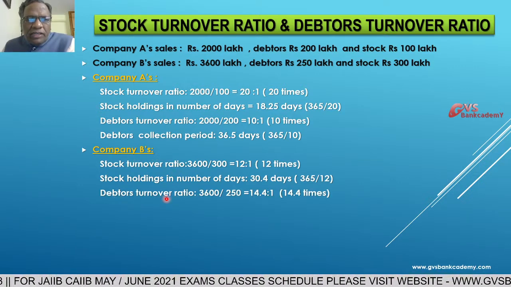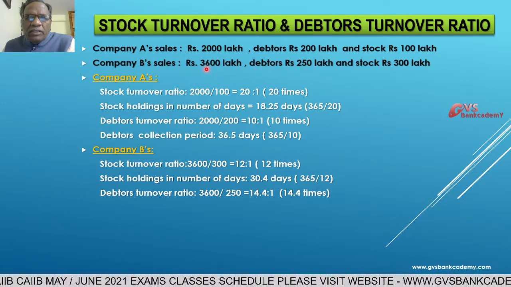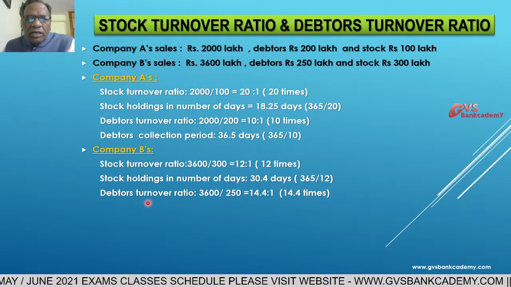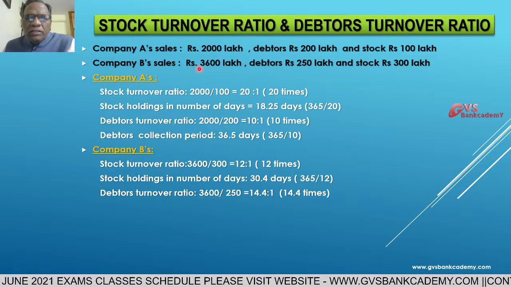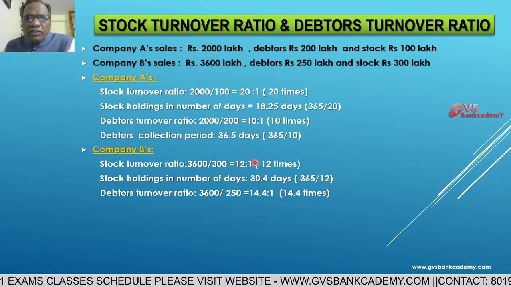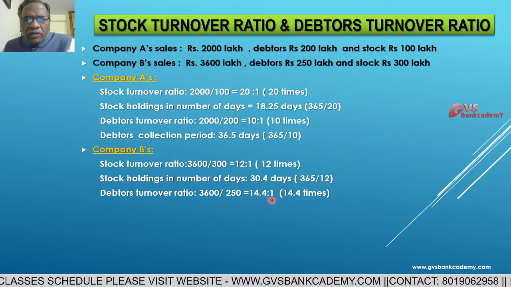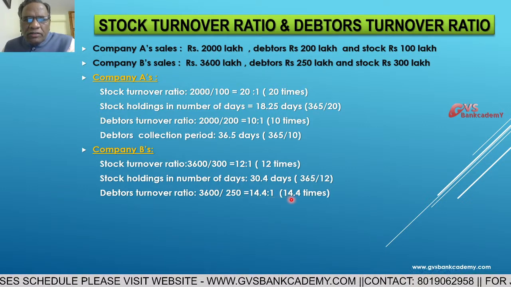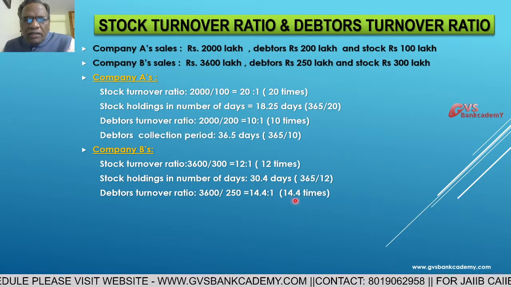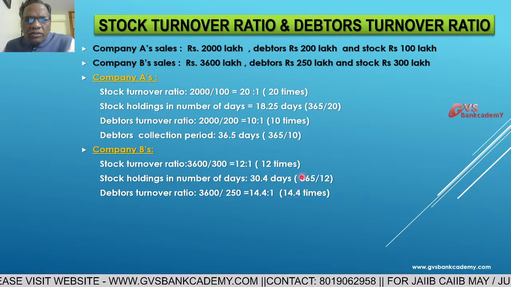Debtors turnover ratio, debtors credit sales turnover ratio. Debtors are 250 lakhs. Total sales are 3600 lakhs. Debtors credit sales turnover ratio is 3,600 divided by closing debtors level of 250. Now, the debtor turnover ratio is 14.4 is to 1. It means the credit sales are moving out 14.4 times in a year.